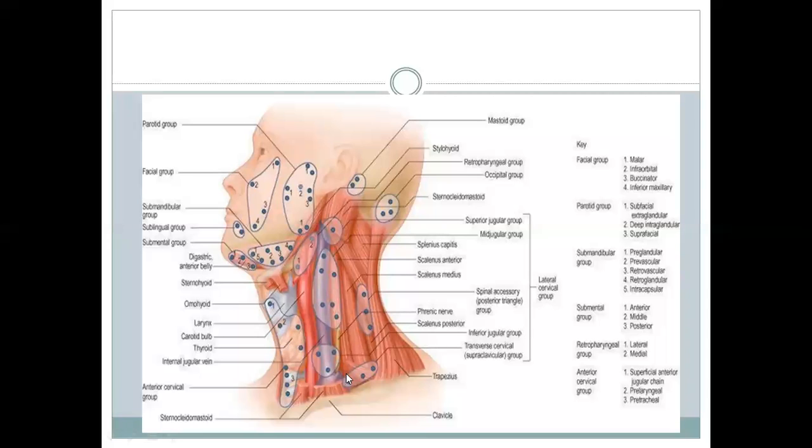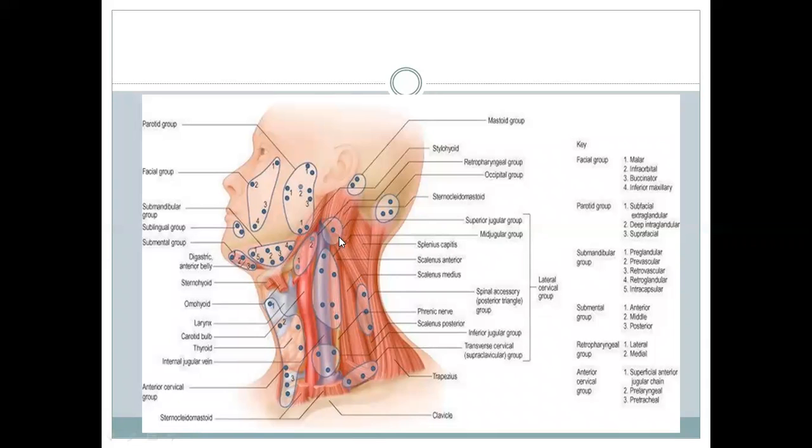Okay? So we have midline deep cervical nodes like the pharyngeal nodes, and the laryngeal nodes, which are below the hyoid bone over the larynx and drain the larynx, and we have the pretracheal nodes in front of the trachea, and the paratracheal nodes along with the trachea. These nodes drain the thyroid. They also drain the trachea. So these are the midline deep cervical nodes. That's the nodes which are present.